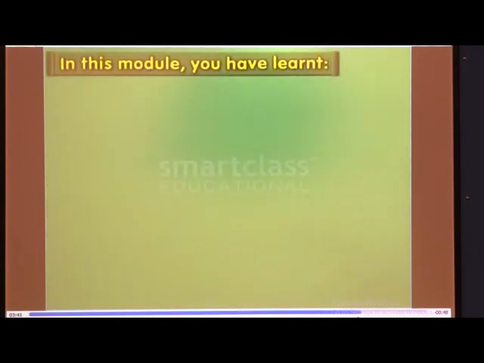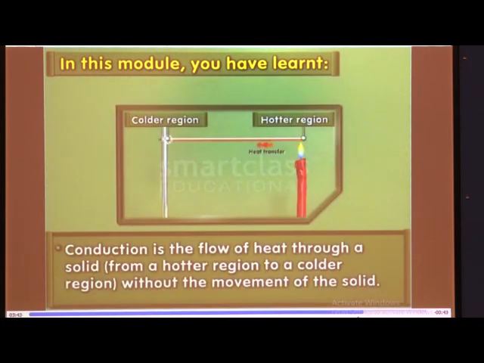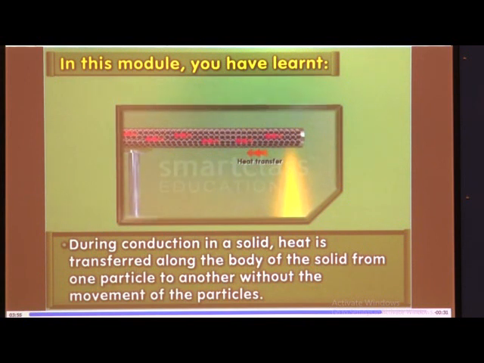In this module you've learnt conduction is the flow of heat. So we'll just recap what we learned in today's session. Conduction is the flow of heat through a solid from a hotter region to a colder region without the movement of the solid. During conduction in a solid, heat is transferred along the body of the solid from one particle to another without the movement of the particles.